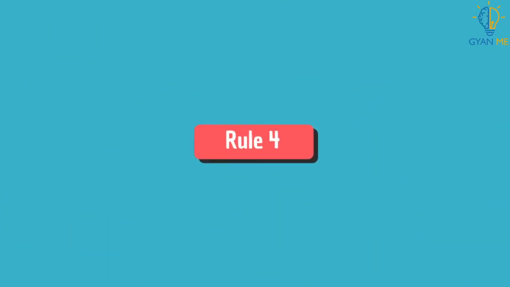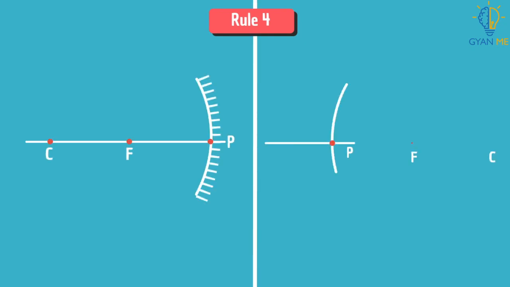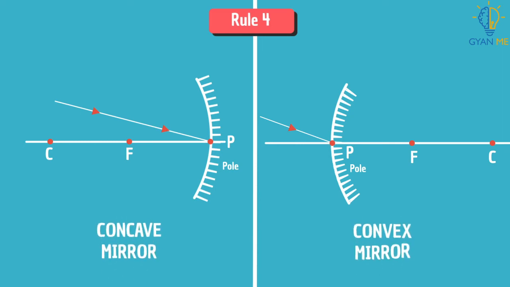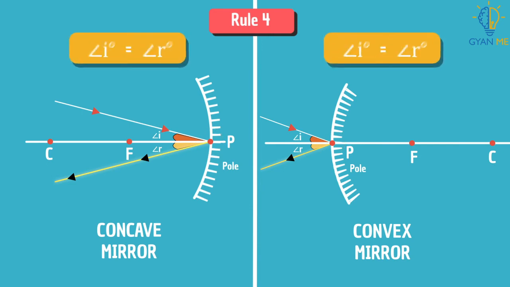Now let's see the last rule, that is rule 4. A ray incident obliquely to the principal axis towards a point P, which is the pole of the mirror, on the concave mirror or a convex mirror is reflected obliquely. That is, the incident rays and the reflected rays follow the laws of reflection at the point of incidence, that is P. So they make equal angles with the principal axis.